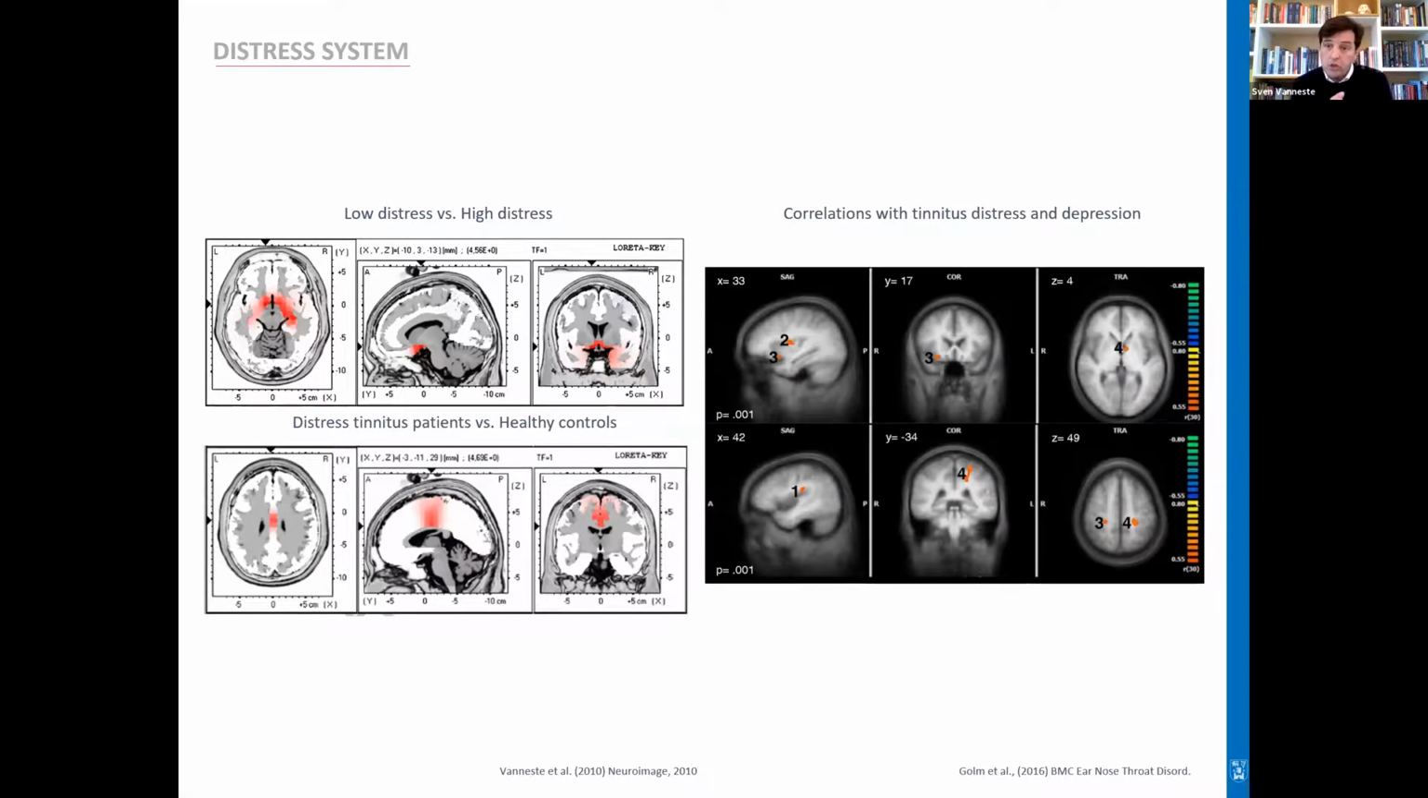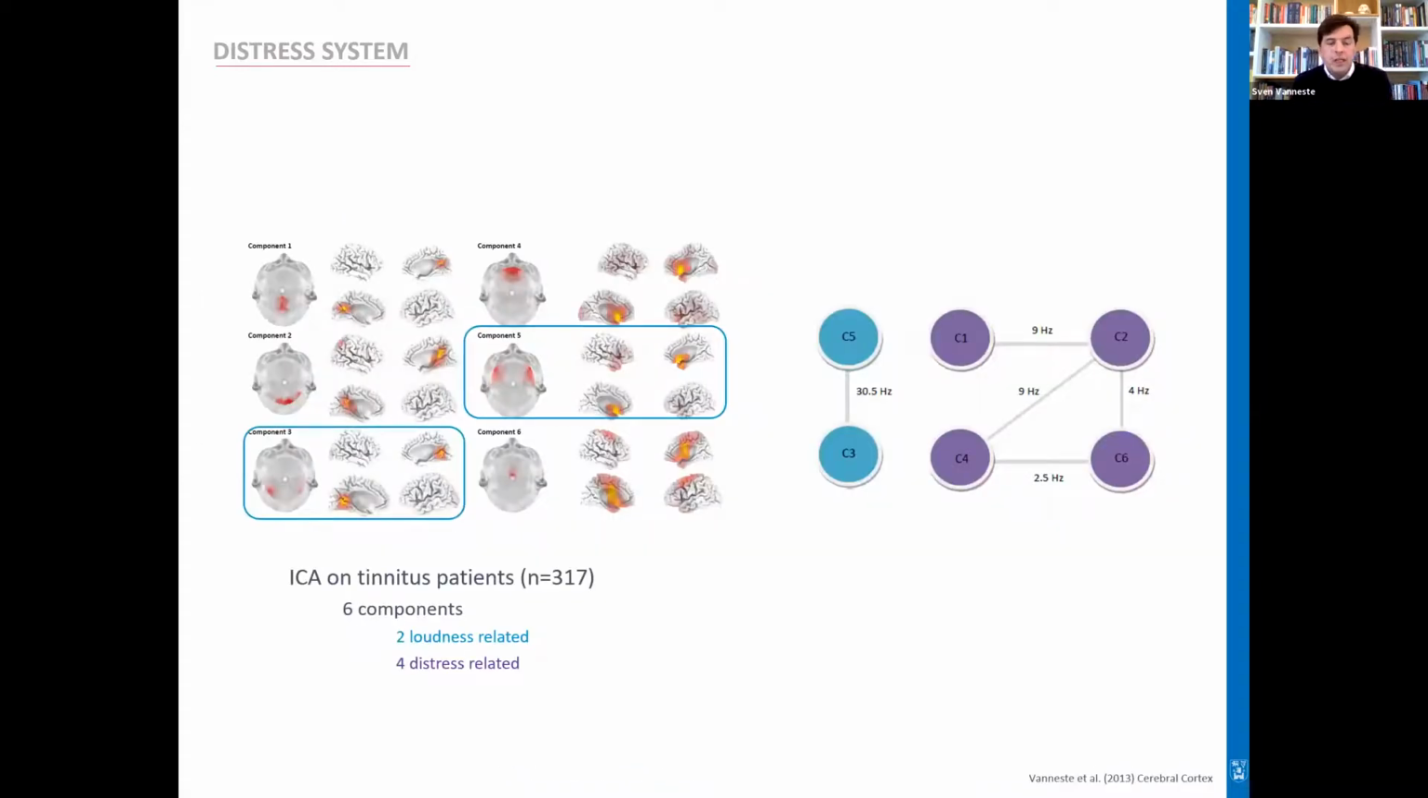But how are the two systems actually related, the tinnitus loudness system and the distress system? Well, in a follow-up study, we did an independent component analysis, which is a specific technique that you can apply. And what we saw was that we could see 6 networks in the brain that are related to tinnitus. 4 of them were related to how distressed the patients are, and 2 of them were related to how loud they perceive their tinnitus.